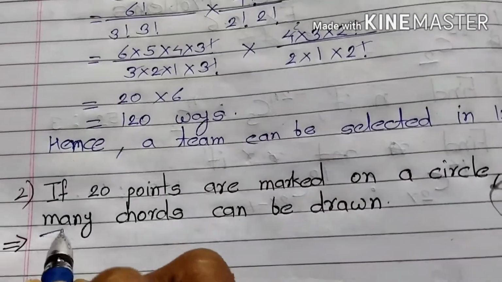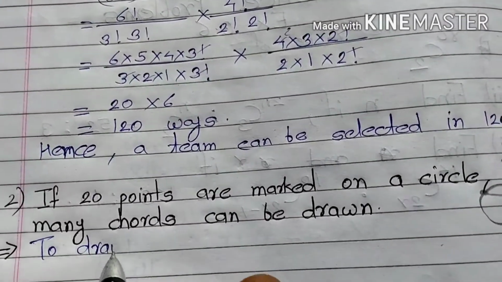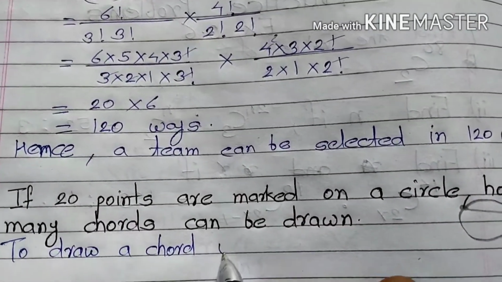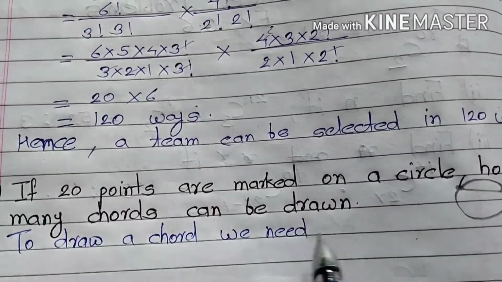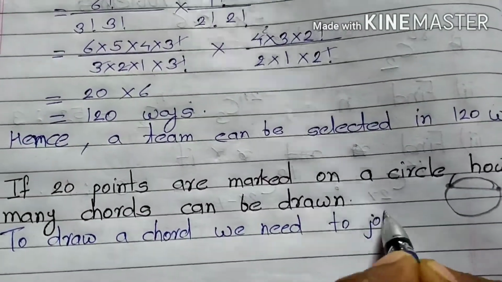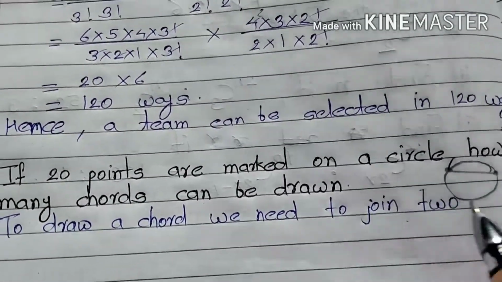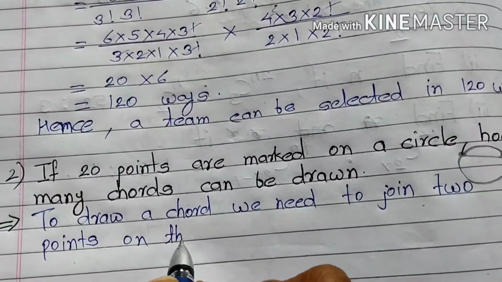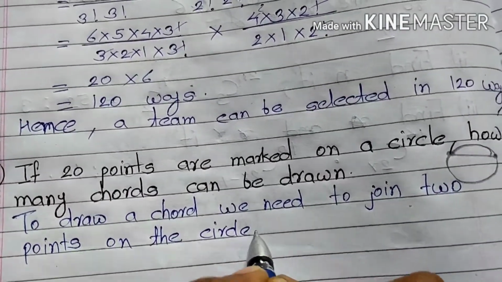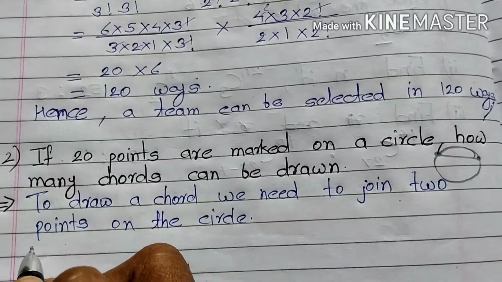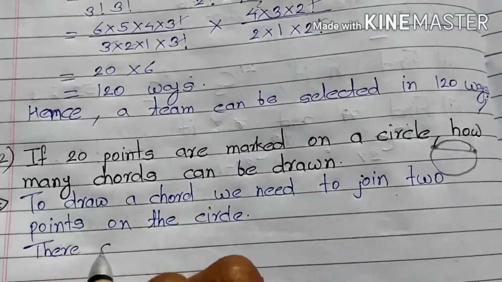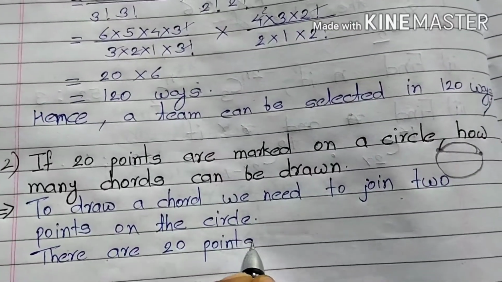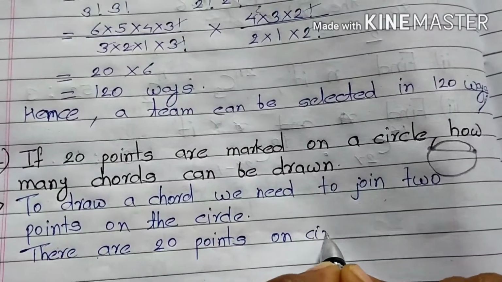So to draw a chord, we need to join 2 points on the circle. There are 20 points on the circle.